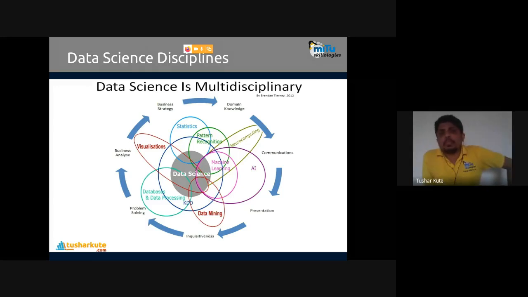It's collected automatically. Maybe it's not possible to always save that in Excel format. We can have data in database format also, SQL, NoSQL, both. That's what we are going to use. And data mining, knowledge discovery in databases, all connected with data only. Everything is revolving around the concept of data. That's why these are the disciplines of data science. All sciences, as I told, are multidisciplinary. Data science is also multidisciplinary.